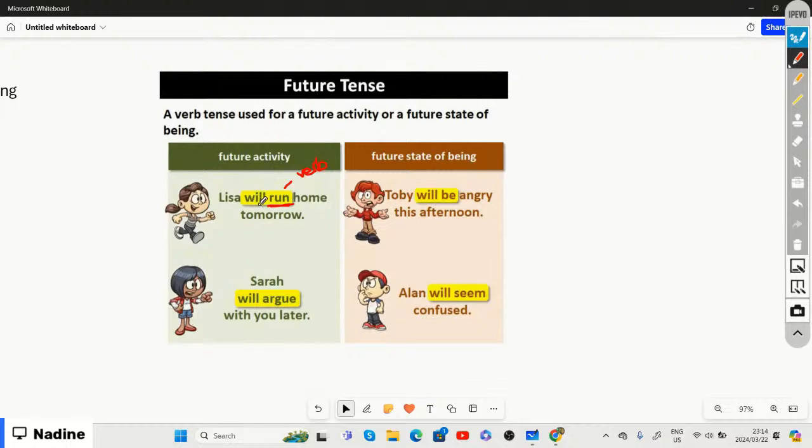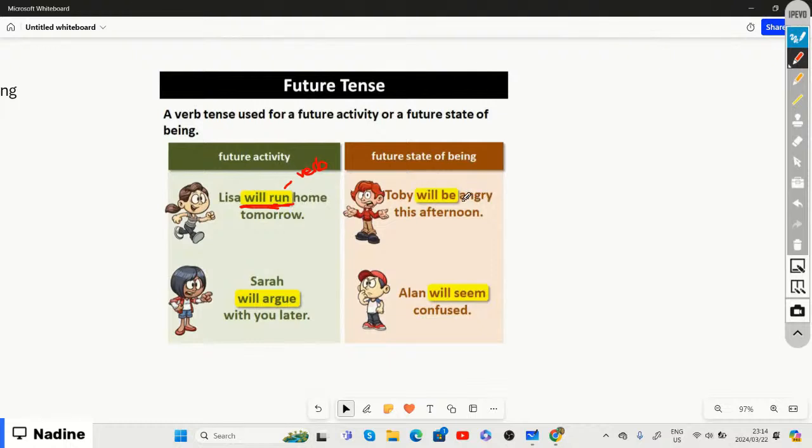So we said when it comes to future tense, we need to add the word will in front of our verb. Once you have identified your verb, now you add the word will in front of that verb, which will basically indicate our future tense. So now it says Lisa will run home tomorrow. So when is she going to run? Tomorrow.